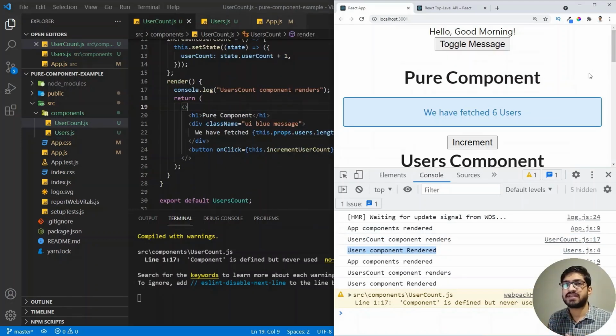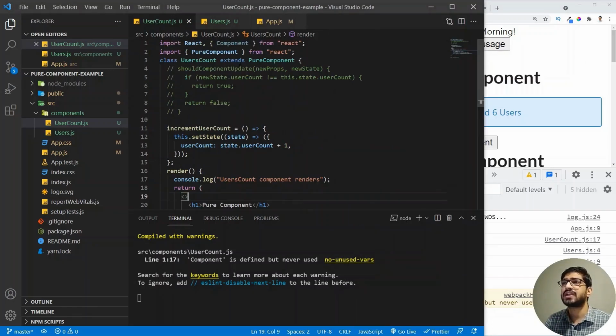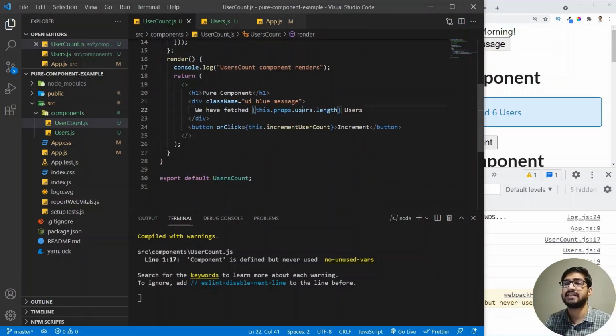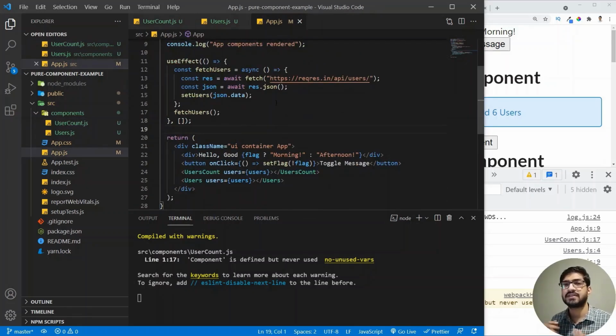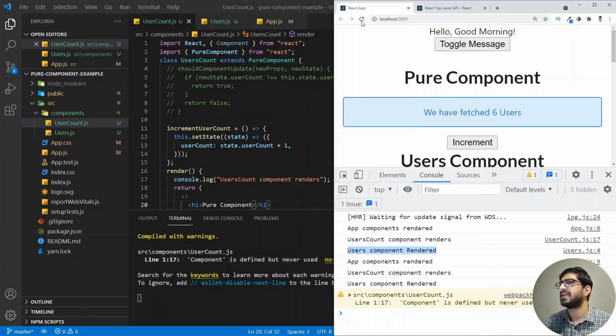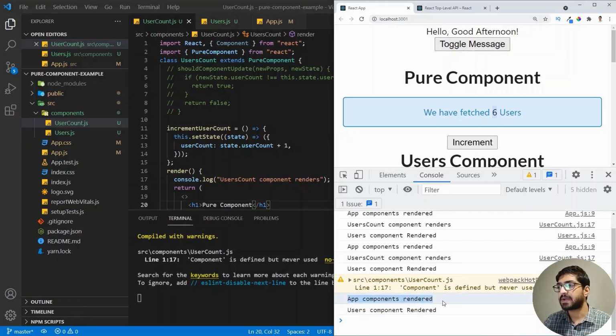Now, what we are trying to achieve here is if my props are not changing for a component, then my component should not get rendered. So for the user count, we have the prop, which is the users, and we are taking a length of the users. So in the app.js, if the users doesn't change, then I don't want to render my user count. So if I refresh my page and I see that here is the 6, and if I click on the toggle, then we see that the app component rendered and the user component rendered. And our user count component is still not getting rendered because the props have not changed.